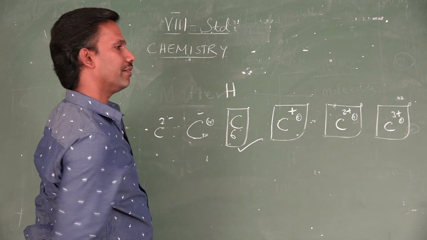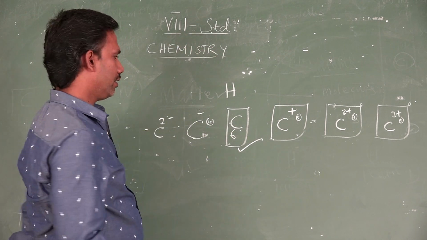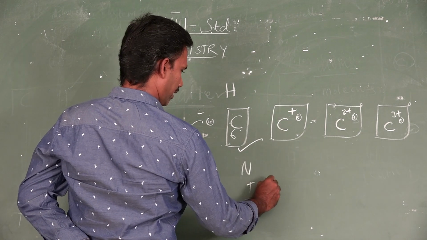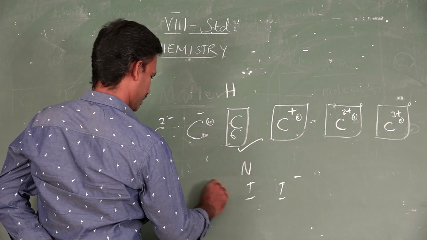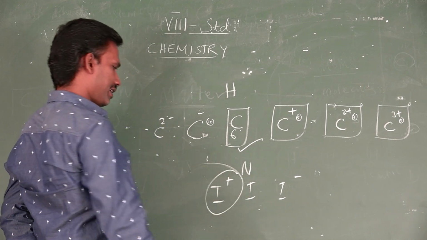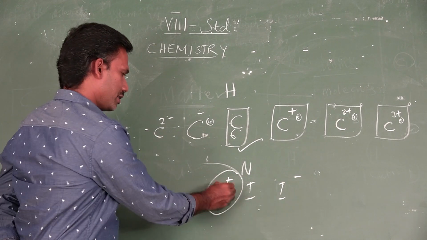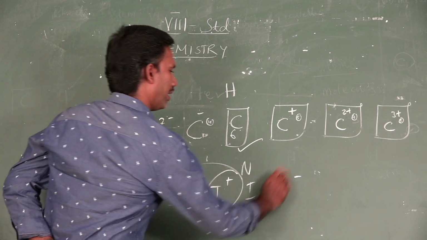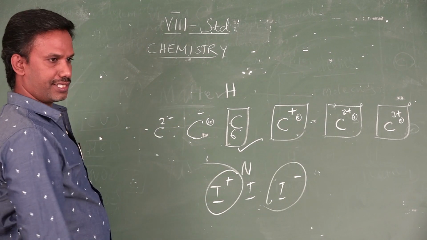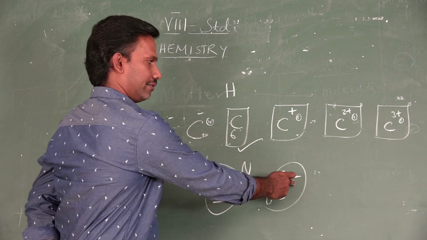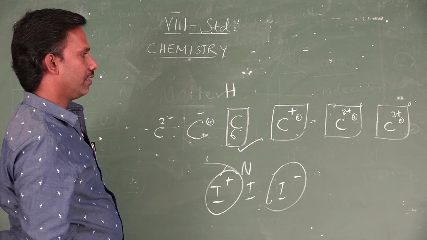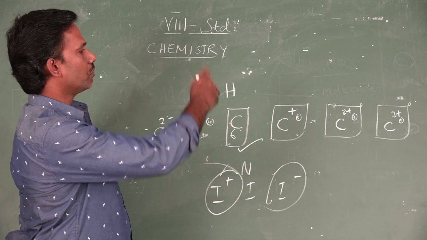For each and every atom, we can write the ions. Like if you take nitrogen or iodine, I minus, I plus. The I plus says that in neutral iodine there is one electron less, so I plus is a cation. I minus, iodine, says that there is an extra electron. So these are the cations, these are the anions. Now it is clear for you, I think.